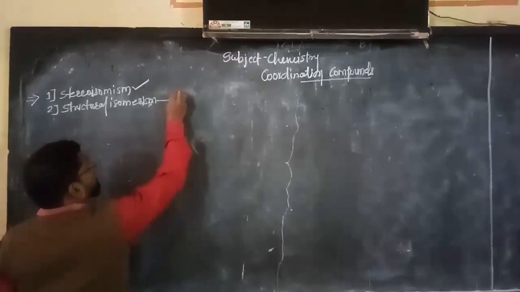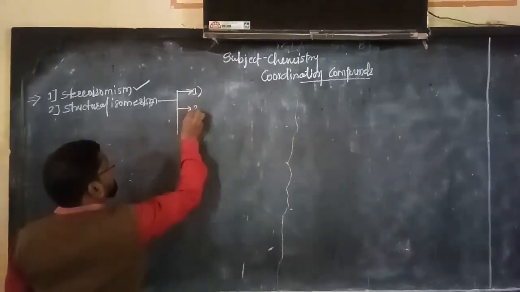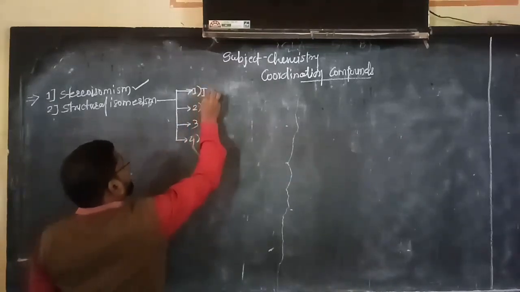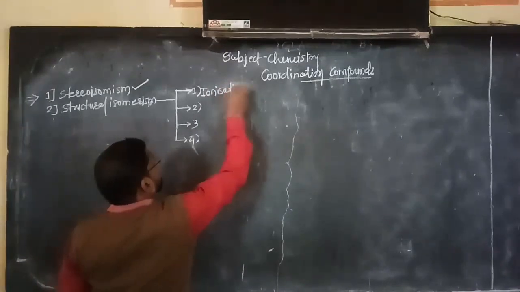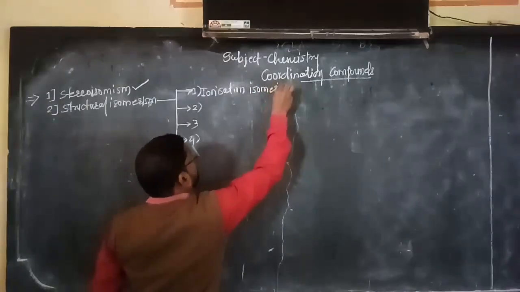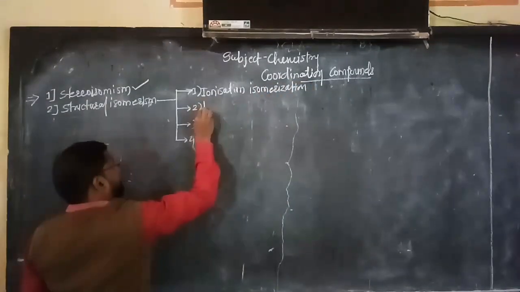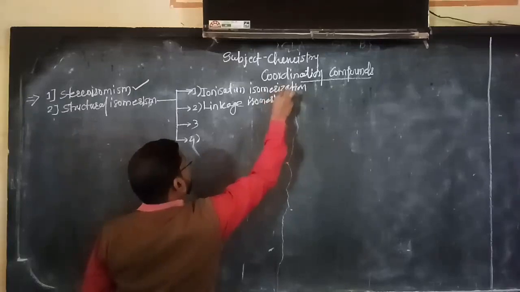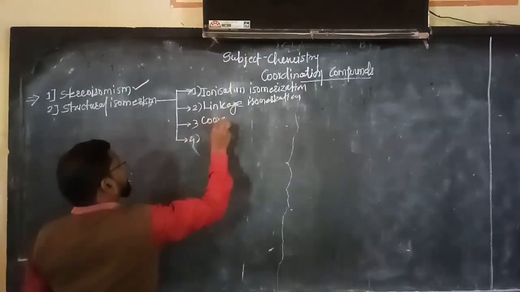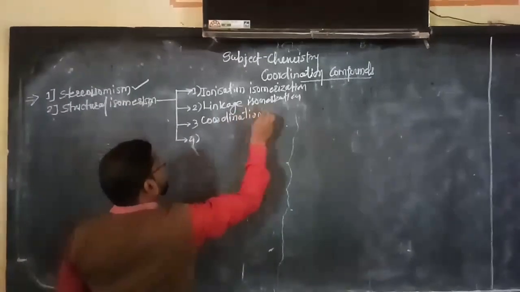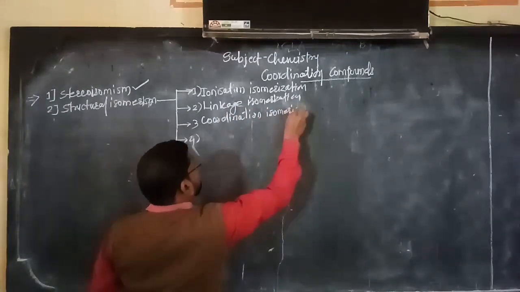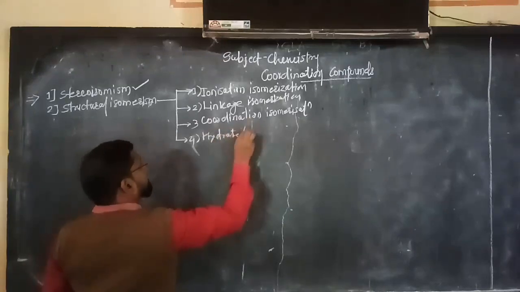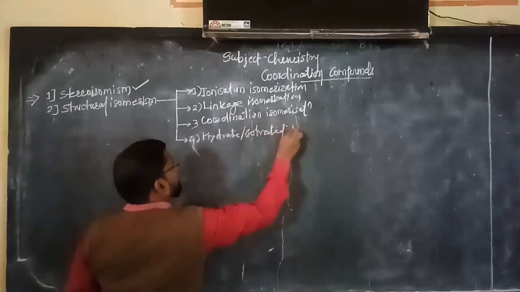There are four types of structural isomerism: ionization isomerization, linkage isomerization, coordinate or coordination isomerization, and last is hydrate or solvated isomerization.